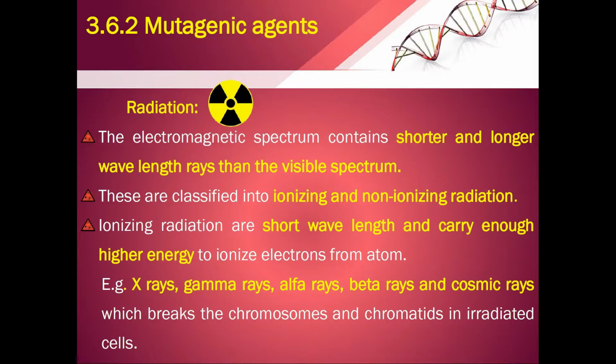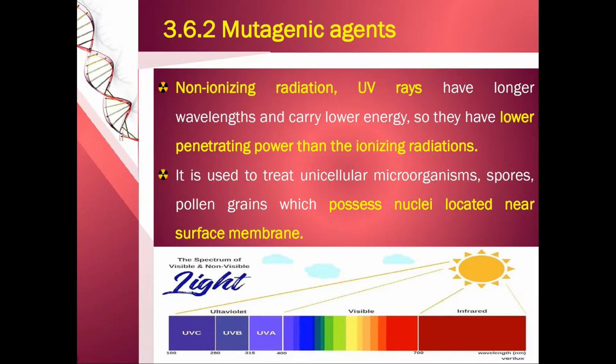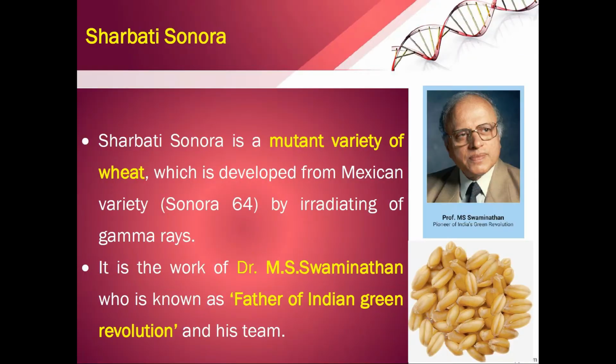These ionizing radiations are short wavelength and carry enough high energy to ionize the electrons from the atom. Examples are X-rays, gamma rays, alpha rays, beta rays and cosmic rays, which break the chromosome and the chromatids in the irradiated cells. Non-ionizing radiation such as UV rays have longer wavelength. They carry low energy, so they have lower penetrating power than the ionizing radiation. It is used to treat unicellular microorganisms, spores, and pollen grains, which possess nuclei located near the surface, and can be treated for the mutational effect.